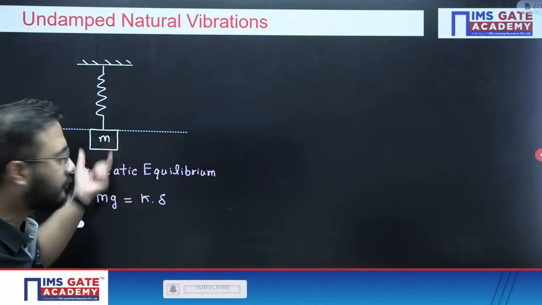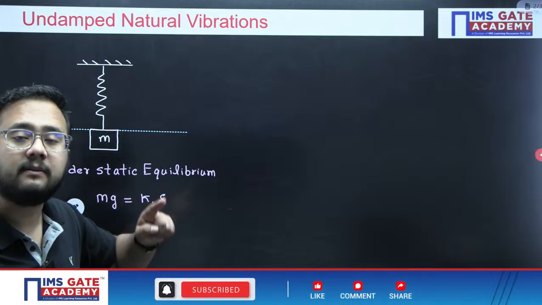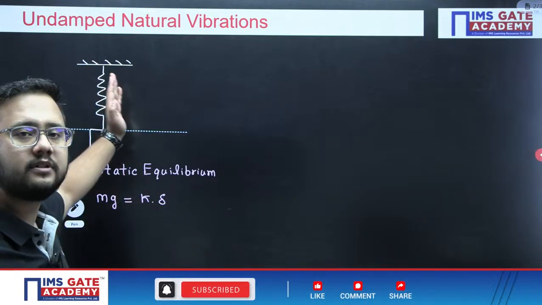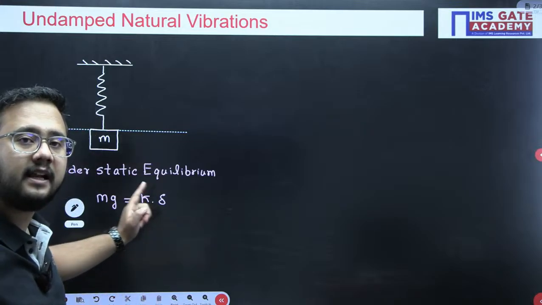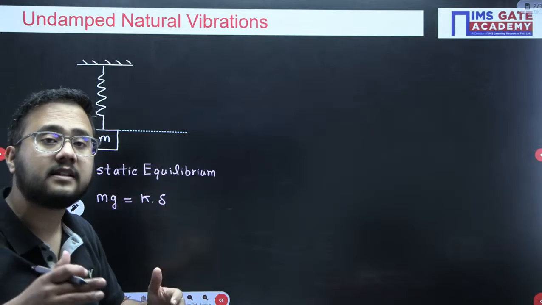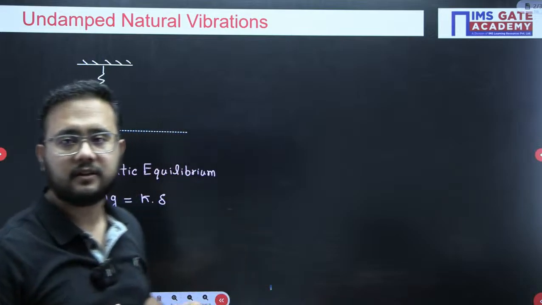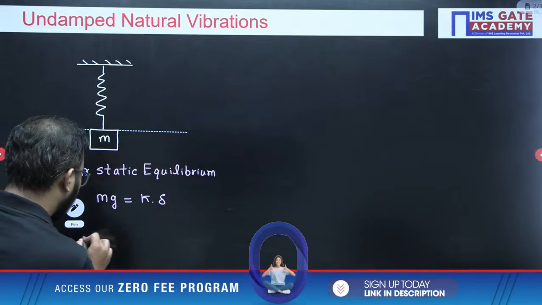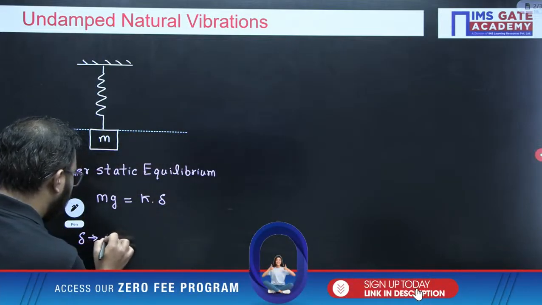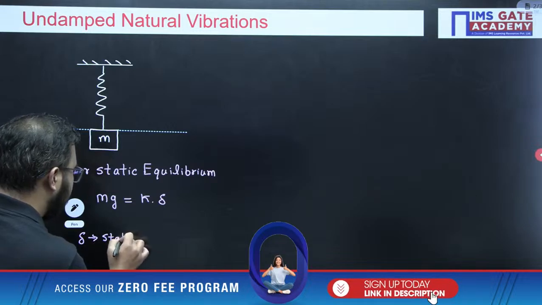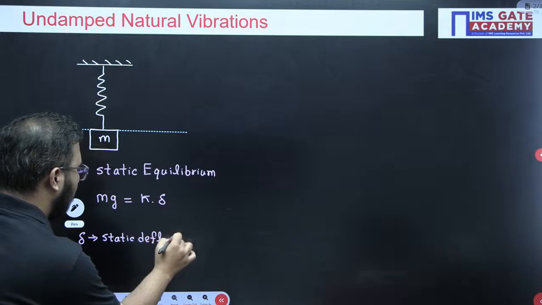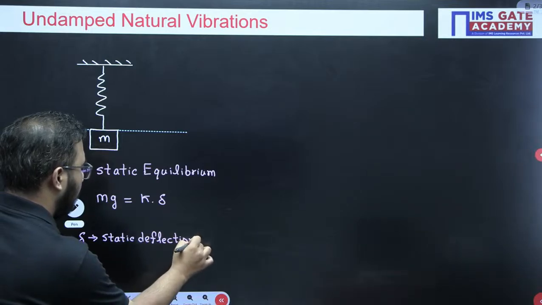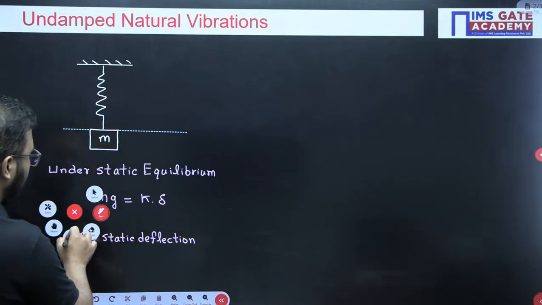Mg is the downward force that would be acting, and it would get balanced by the spring force acting in the upward direction. k is the spring stiffness, delta is the deflection, or we will say it as the static deflection. That is a very important part. Delta is our static deflection that is there in the spring. So this is a very important relation here.